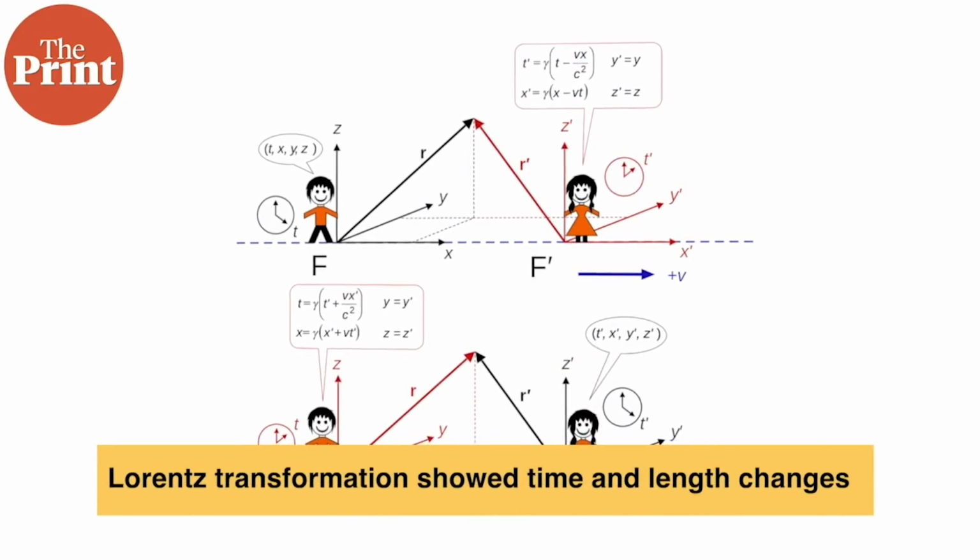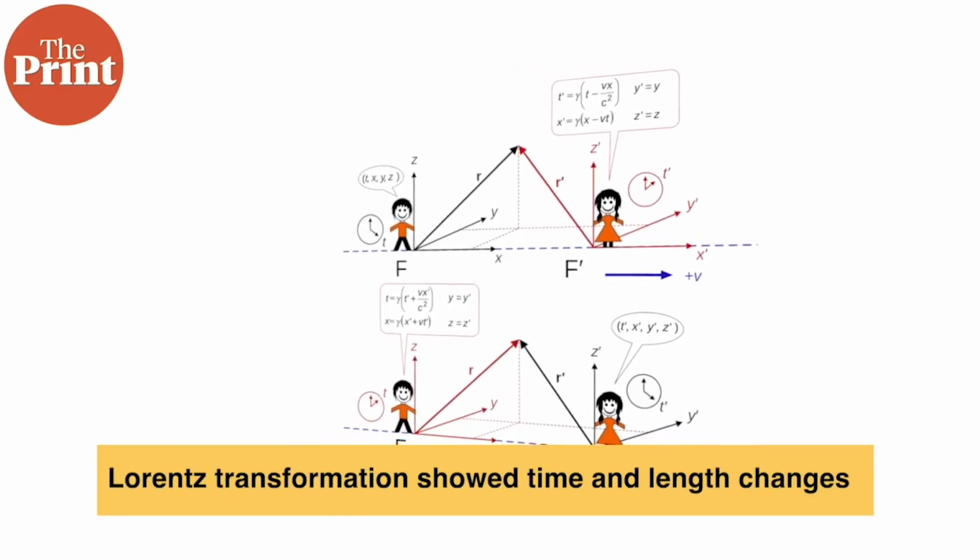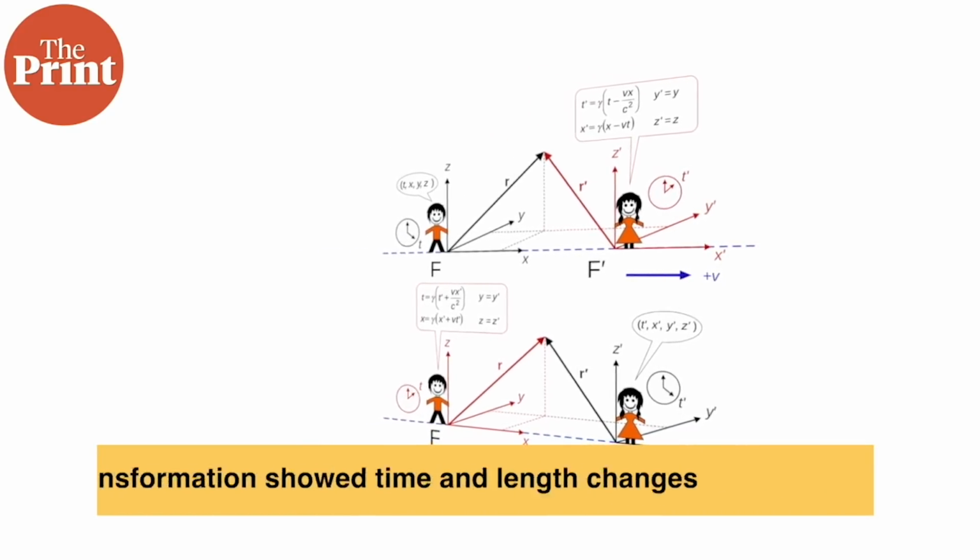In Newtonian physics, length and time are constant, they are absolute and don't change. So an object of a certain length in one frame is of the same length in a different frame as well. And this is the same with time. It passes the same way in all frames of reference. But the Lorentz transformation showed that time and length actually do change depending on which frame of reference you're in.